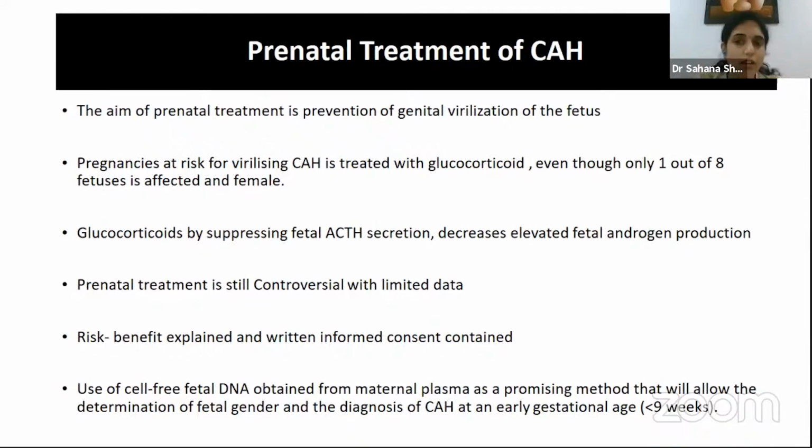So this is something that's important for us to explain to the patients, that we are not actually going to treat the disease but only reduce the genital ambiguity in the child. Now, to do this, we will probably have to treat 8 fetuses. Out of these, only one might actually be affected. So we will probably be subjecting 7 of them to therapy who would not need it.